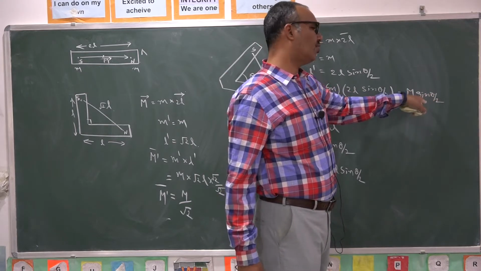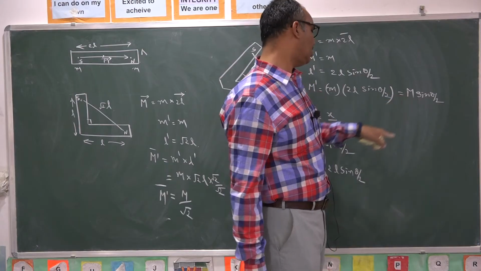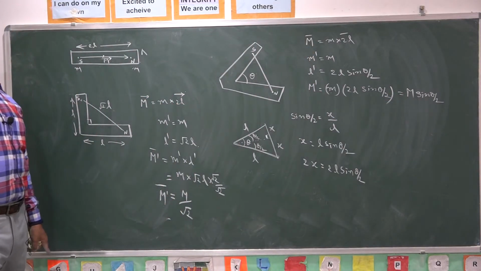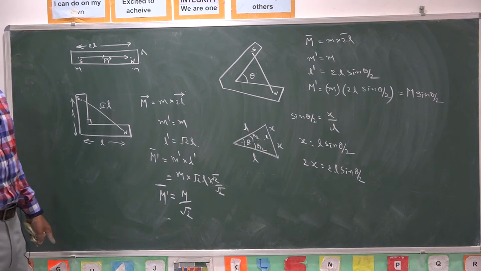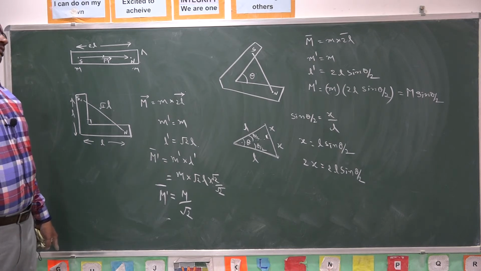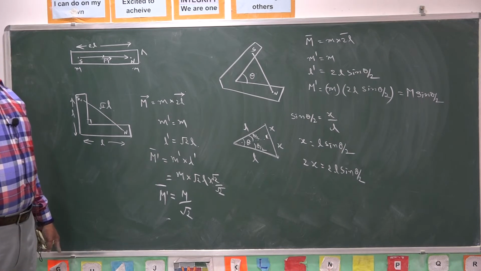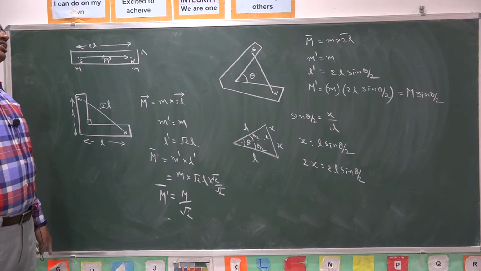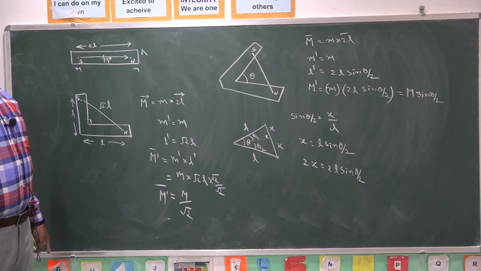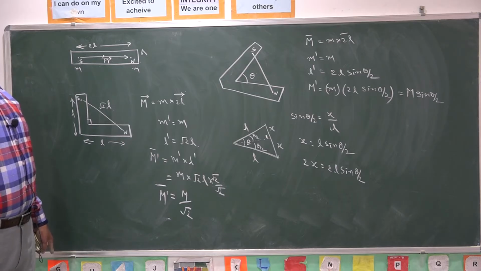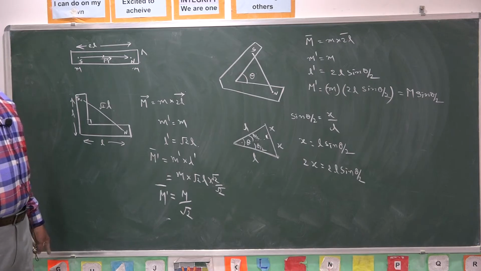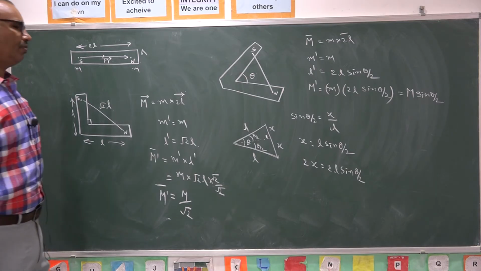Sin 45 is 1 by root 2. So the new magnetic moment is M by root 2. So it is valid. Whenever we bend a magnet in the middle such that it is making an angle theta at the bend, then the new magnetic moment of the magnet is given by M sin theta by 2.